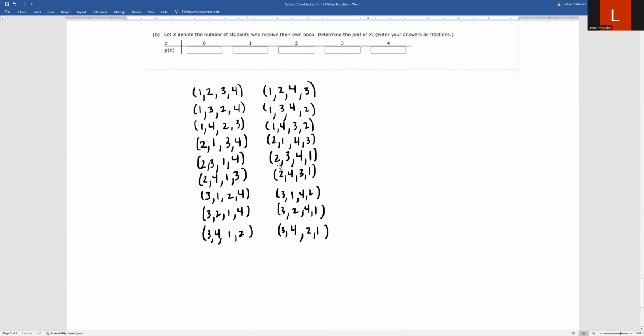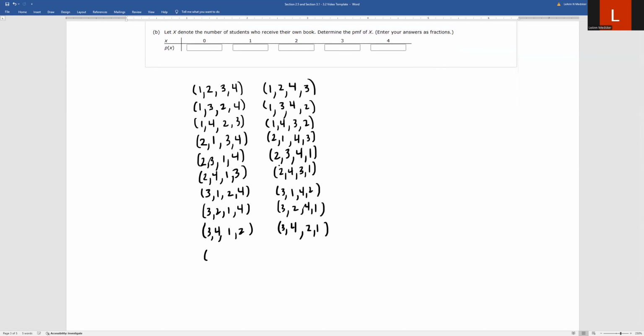And now I'm going to do the 4 first. So this is if the first person got number 4's book. So 4 fixed with 1, 4 fixed with 2, 4 fixed with 3.